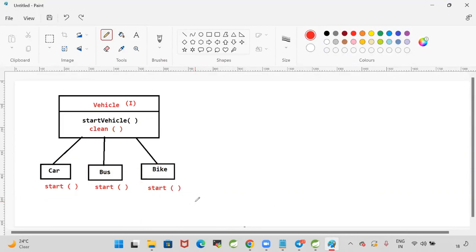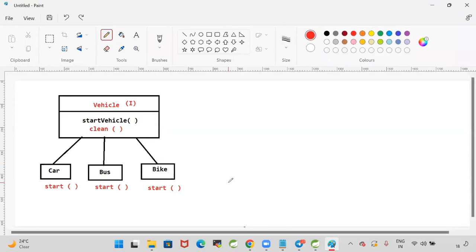To avoid this problem, Java 8 introduced a concept called default methods and static methods. Don't write an abstract method in the interface. Write a default method in the interface. If you write a default method, that means a concrete method. Without disturbing the existing classes, you can add a method with a body in the interface. That's where default methods came into the picture.